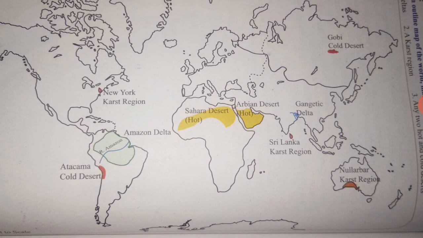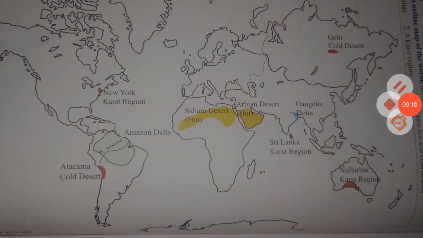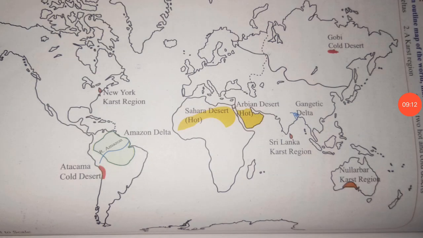These both are hot deserts. And cold deserts: in China and Mongolia, the Gobi cold desert, and in South America, the Atacama cold desert.